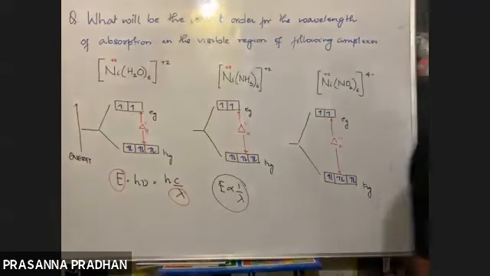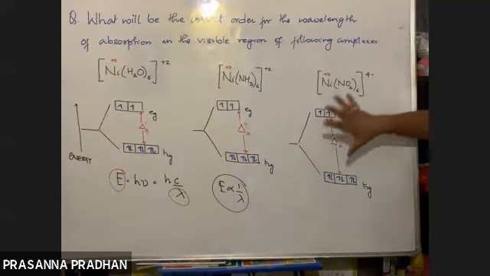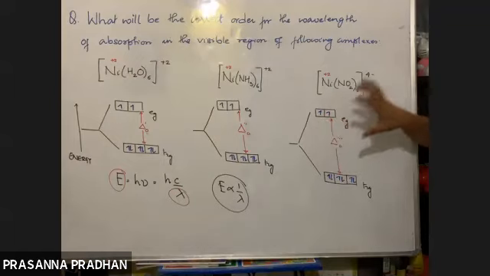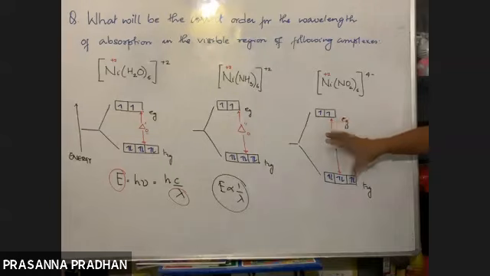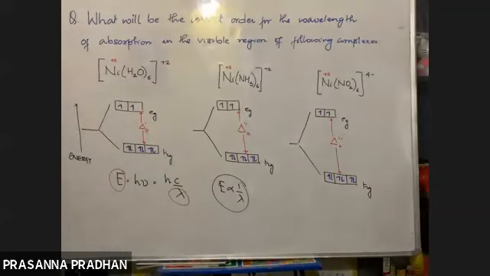What does this mean? If the energy difference is high, it will absorb light having high wavelength or low wavelength? Energy is inversely proportional to wavelength, so greater the energy difference, what wavelength of light will it absorb? Low wavelength. On the contrary, if the energy difference is less, then it will absorb light having higher wavelength.